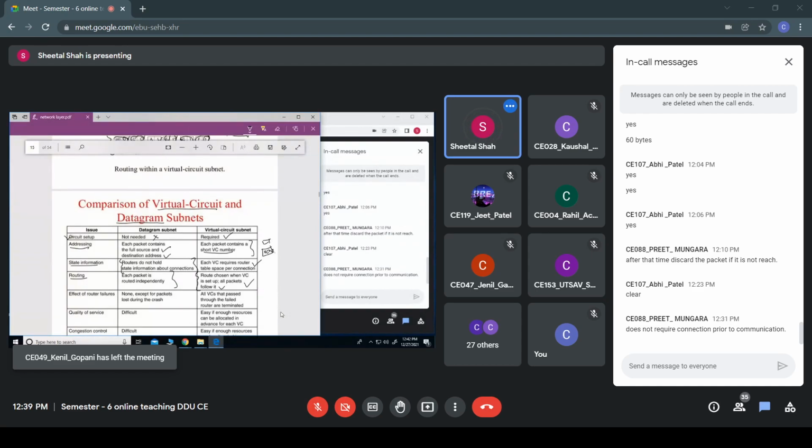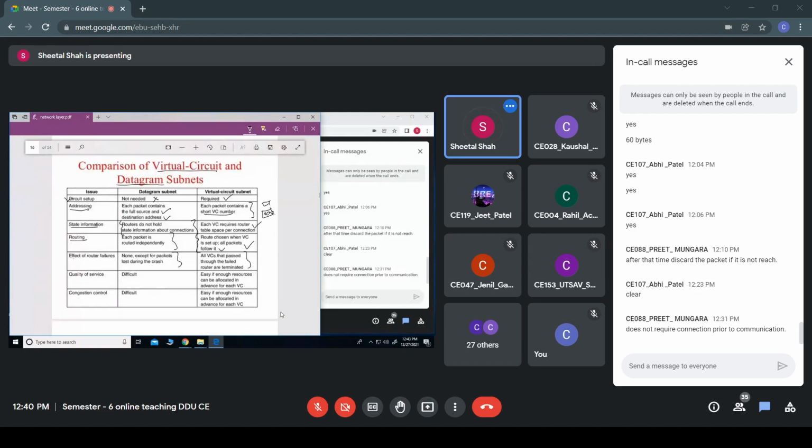And effect of router failure. In the case of virtual circuit, if one of the routers fails, then all the packets through it would be lost, whereas in a datagram only the packets which go through that particular router would be lost, and the rest of the packets would reach the destination.